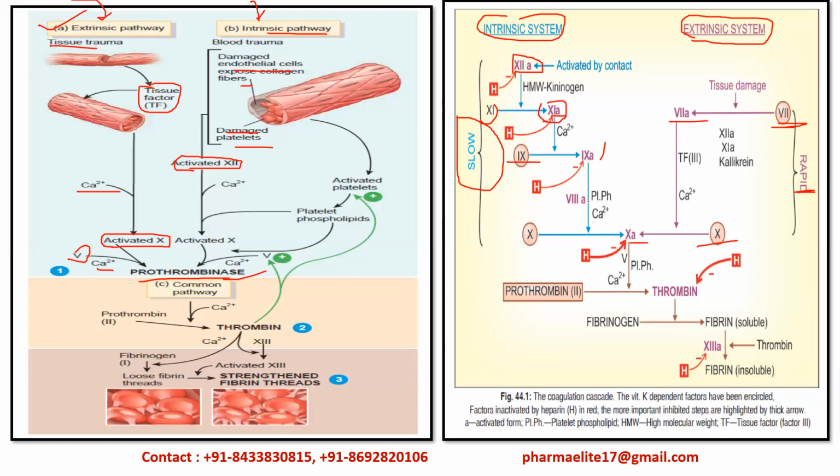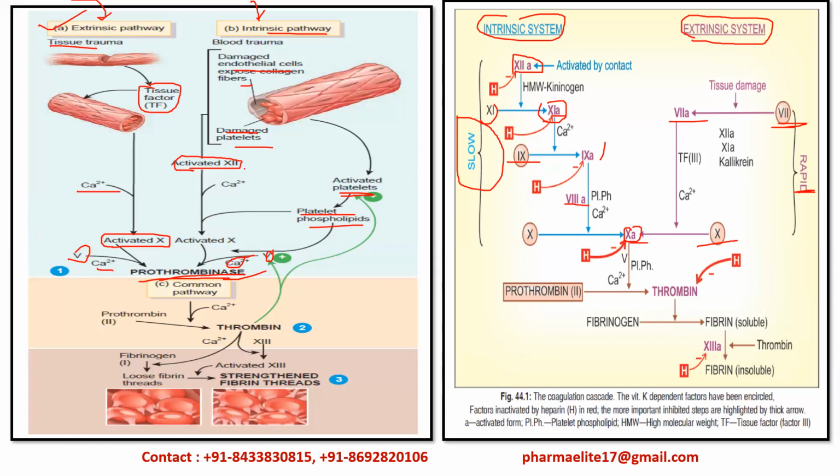And then with the help of factor 8, it will finally give rise to activated factor number 10. Then this activated factor number 10, with the help of factor 5 and calcium, will form a prothrombinase enzyme. You can also see here the activated platelets, they will form this platelet phospholipid, which will also enhance the formation of activated factor number 10.